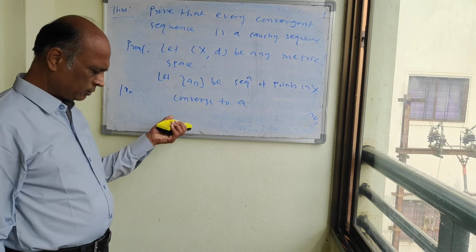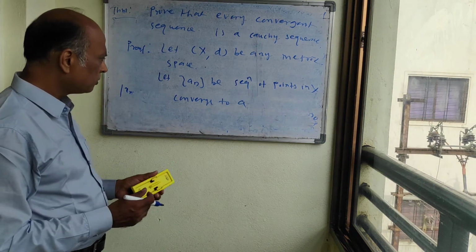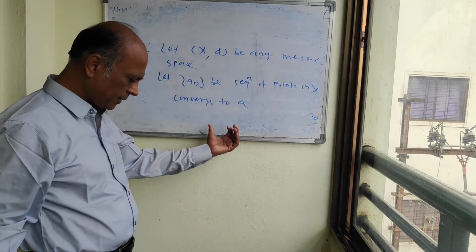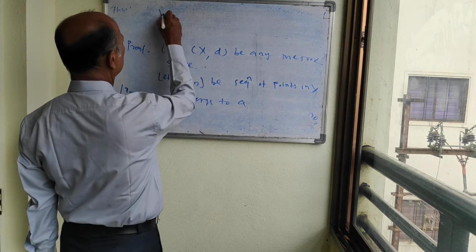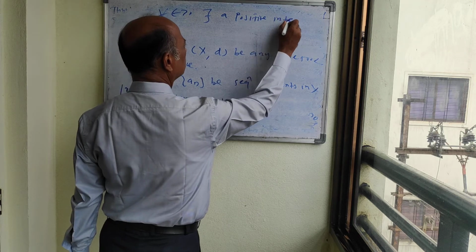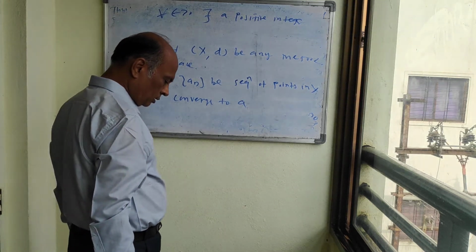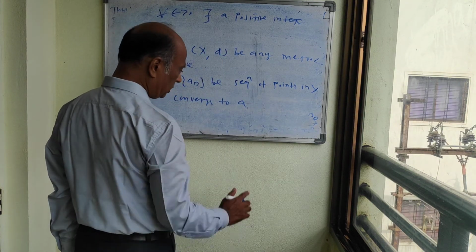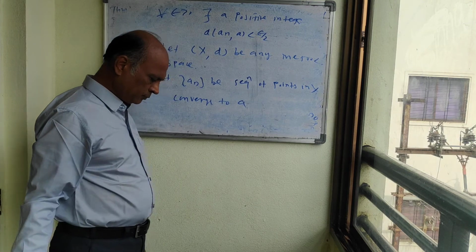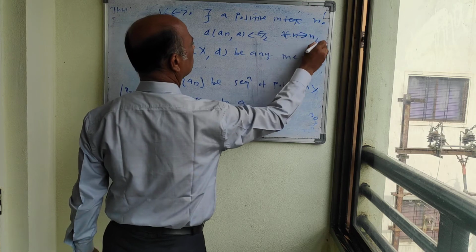Convergence means, from the definition we have seen today, that as an converges to a, for epsilon greater than 0 there exists a positive integer n0 such that d(an, a) < epsilon/2 for all n greater than or equal to n0.